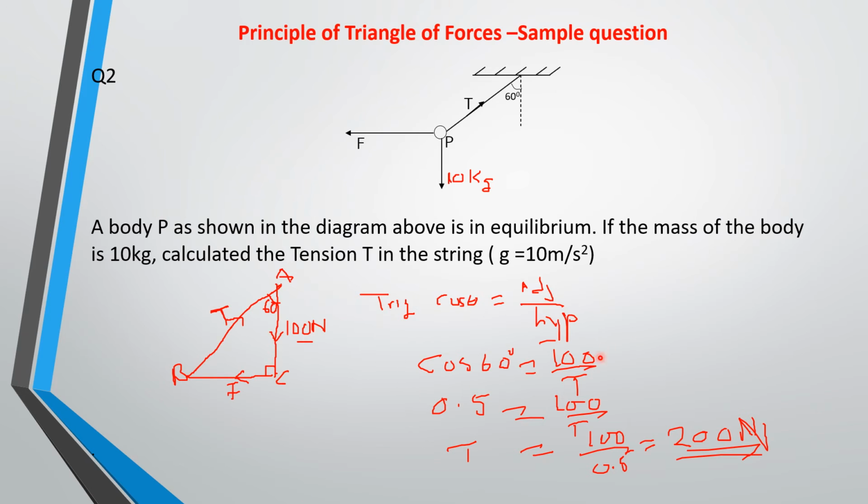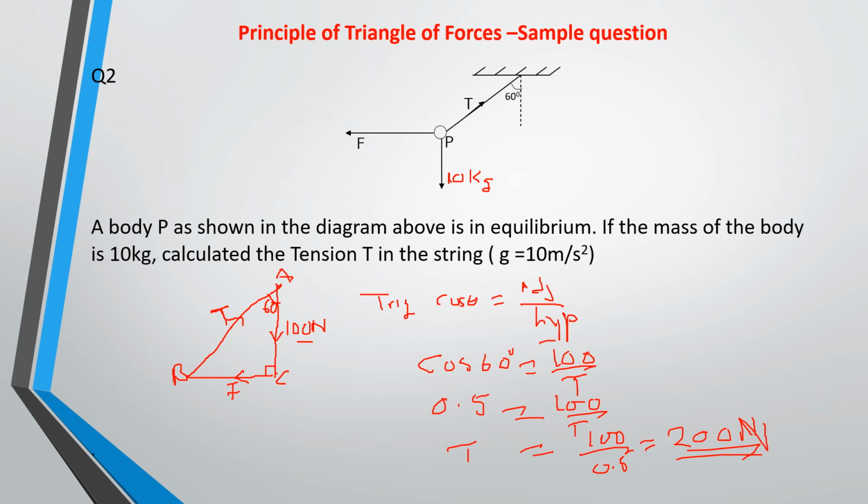So guys, basically what you need to try to understand is how to draw this triangle of forces out. Now look at it. This is the vertical and this is the tension. So the tension is making an angle with the vertical, and that is exactly what I drew here. This is the weight that's acting vertically downward. Then this is the tension, and this is the force that is pulling it horizontally. So please, I hope you understand this.